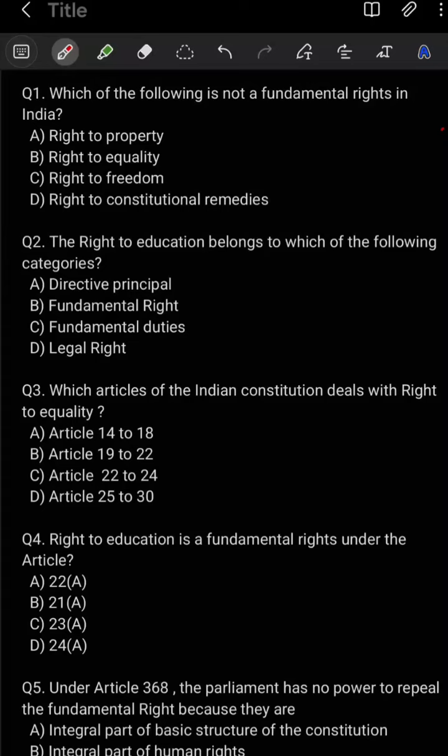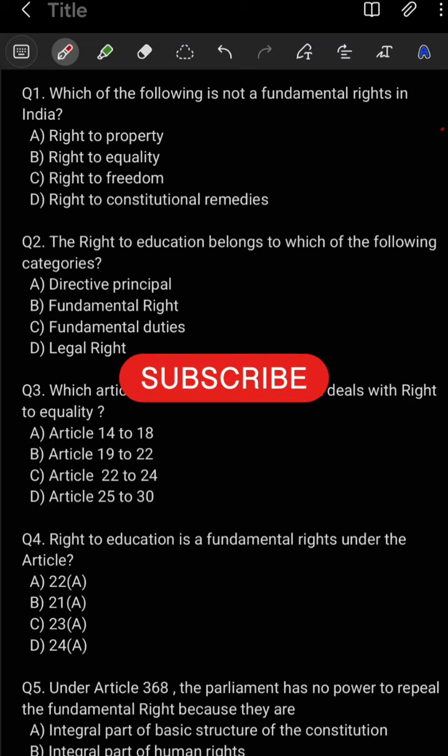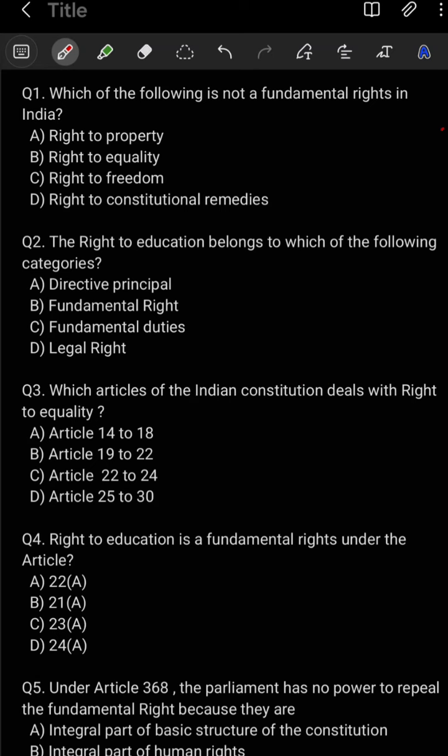In this video, I would like to discuss 20 most important general knowledge questions about fundamental rights and duties. So let's start the first question. Which of the following is not a fundamental right in India? Option A is your correct option, right to property.